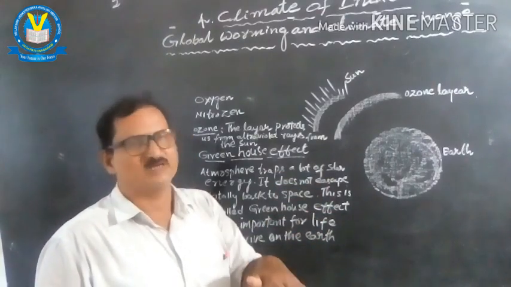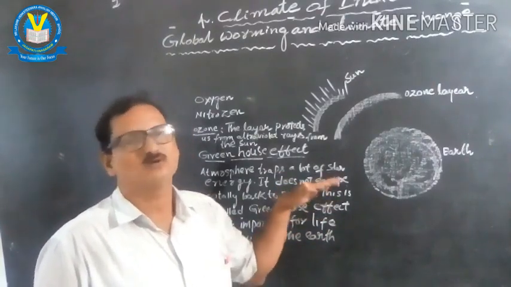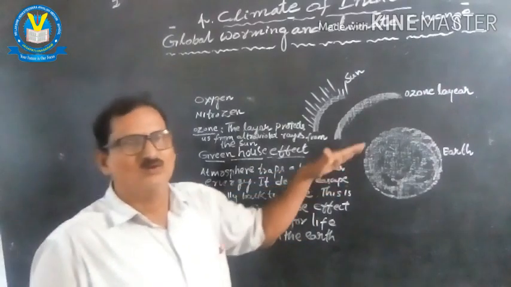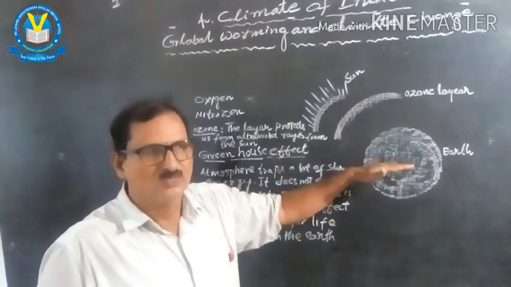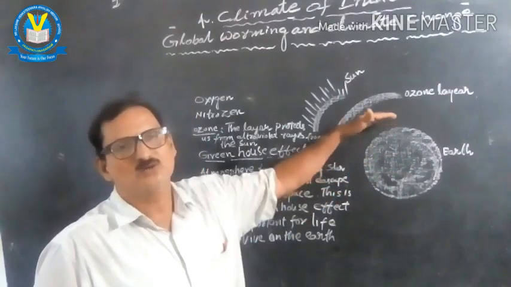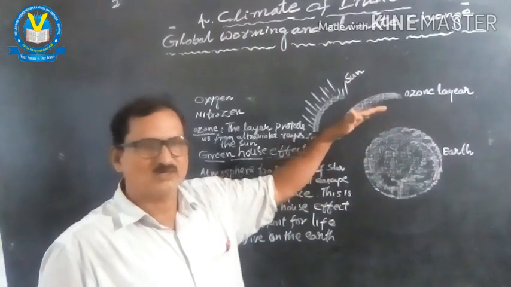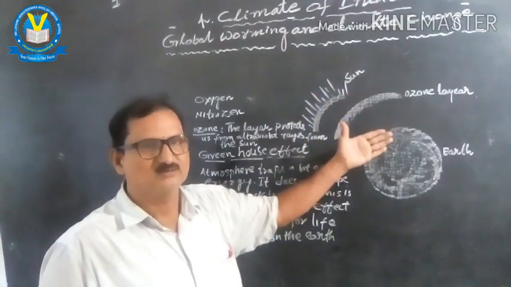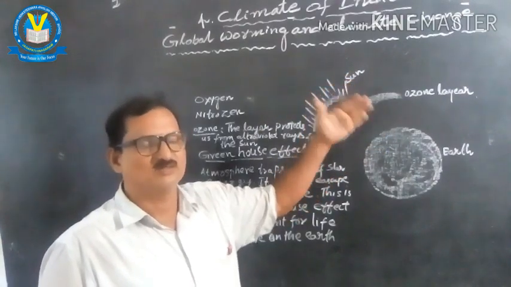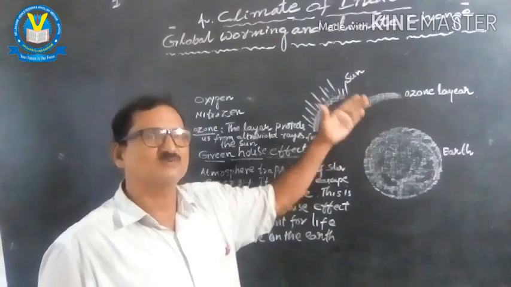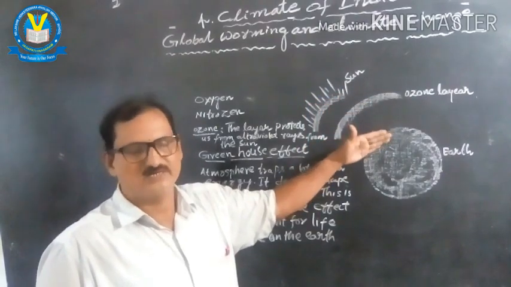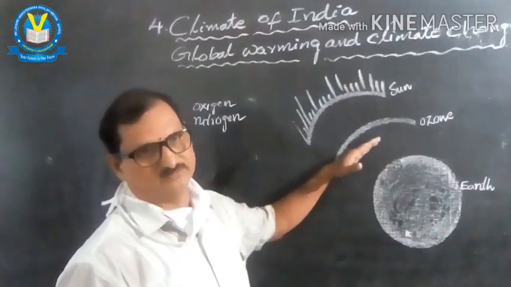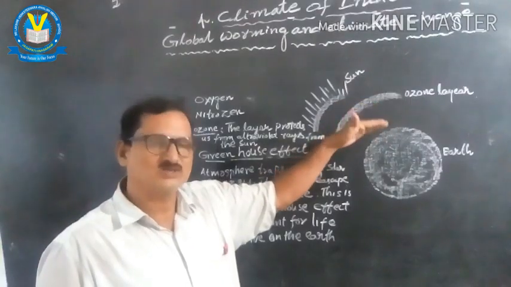Suppose the question is given, what is the greenhouse effect? Greenhouse effect means when the earth formed, slowly the atmosphere also took place. The atmosphere is trapping a lot of solar energy and does not give a chance to escape the total energy into the outer space.